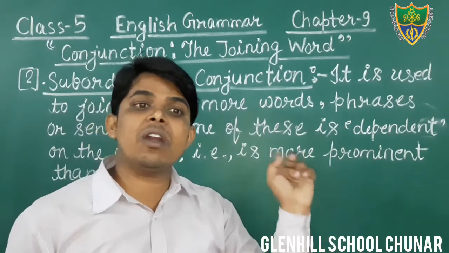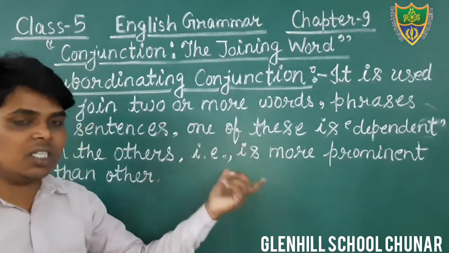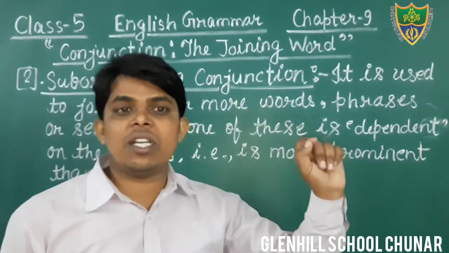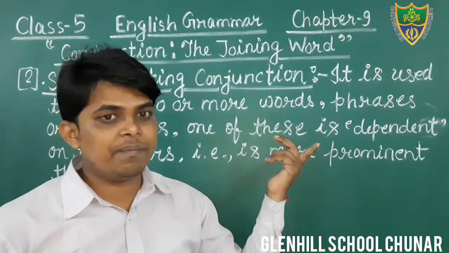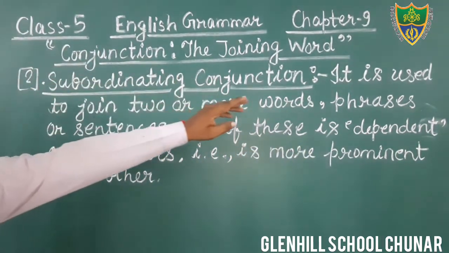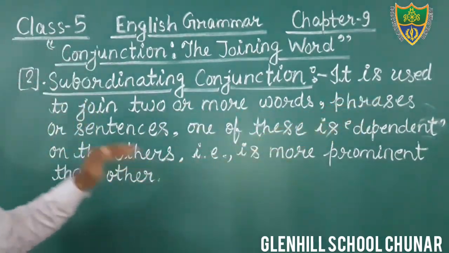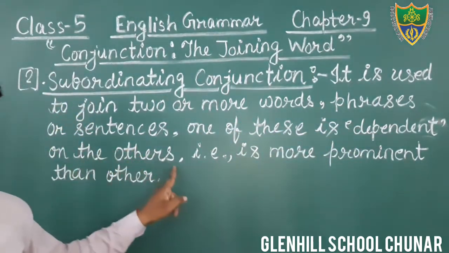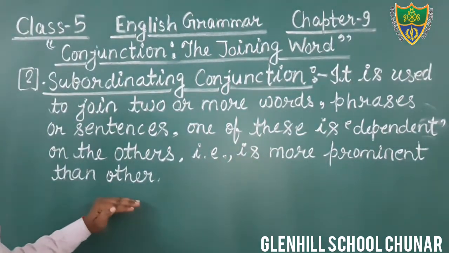No one is dependent on each other, but here one of these is dependent on the others. इसमें क्या है, एक सेंटेंस, एक वर्ड ऐसा होगा जो दूसरे पे डिपेंडेंट होगा. Therefore that is known as subordinating conjunction. It is used to join two or more words, phrases, sentences. One of these is dependent on the others, that is more prominent than others.